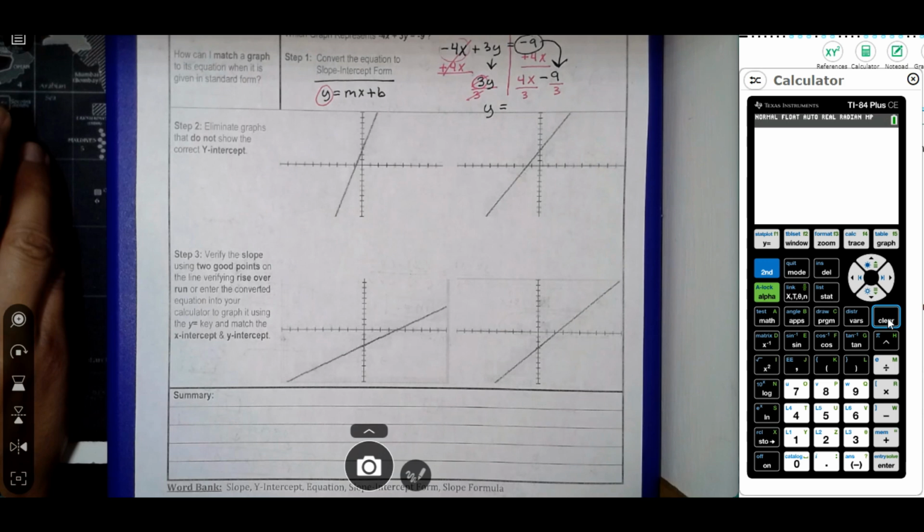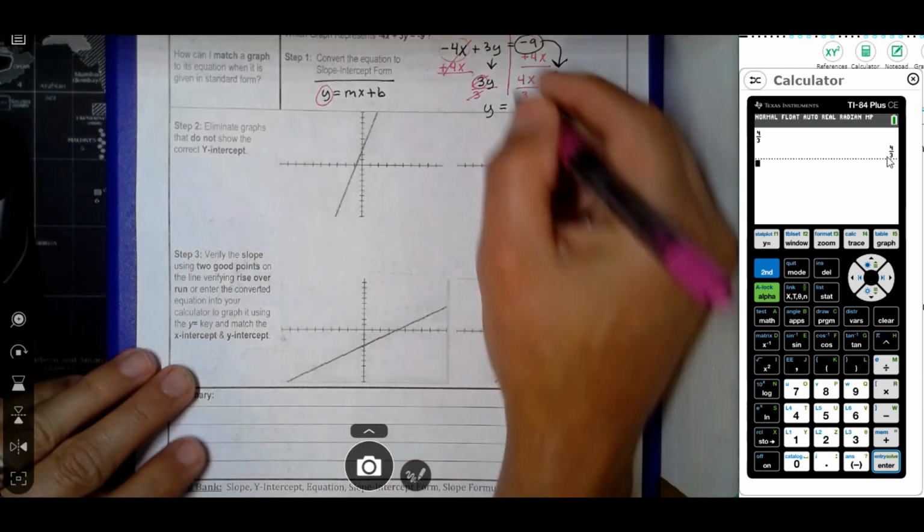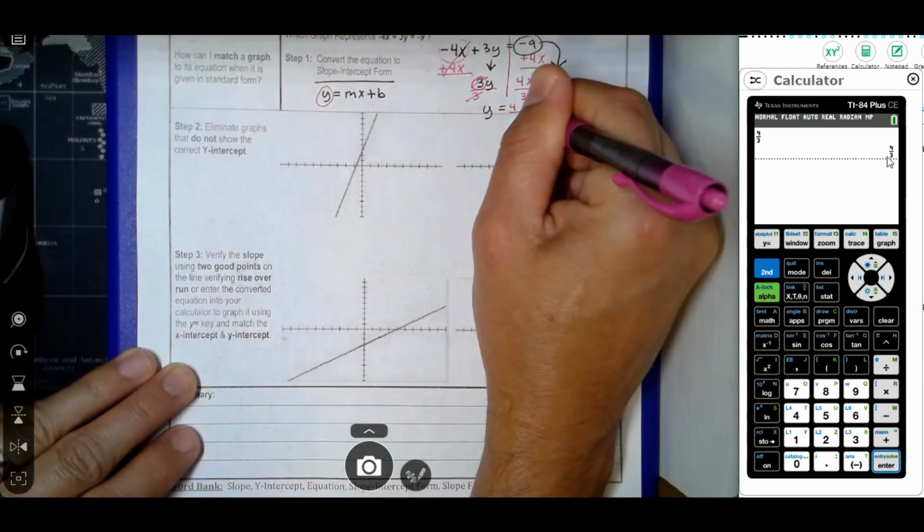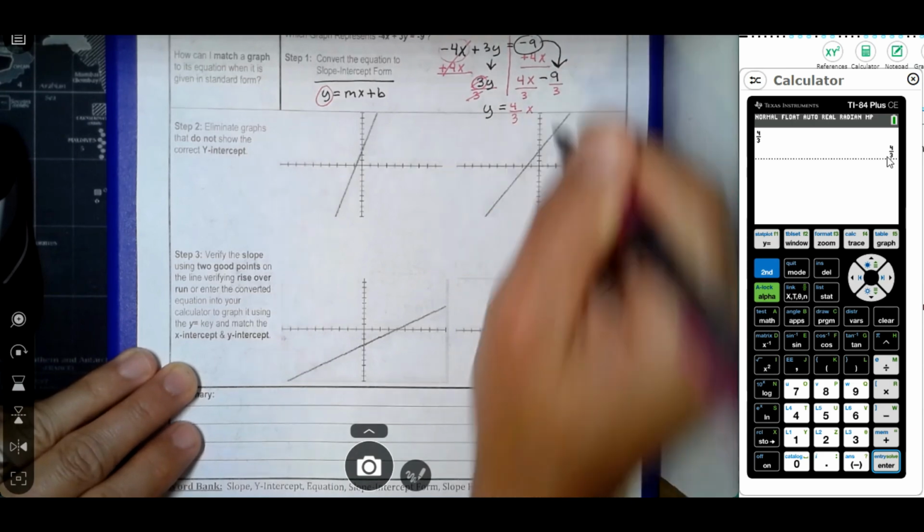Now, if you're not sure, you can always try to simplify it. I'm going to go to my calculator. I'm going to hit alpha y equals. It's always good to put it in the calculator and see can it be simplified. So I'm going to do 4 over 3. So 4 over 3. Hit enter. Notice it stayed the same. That means that that is simplified. So this is going to be 4 over 3x.